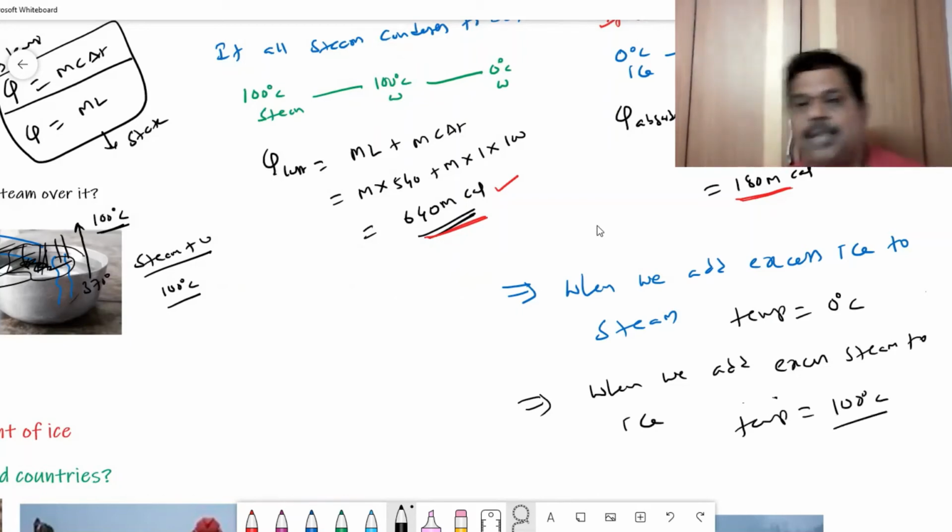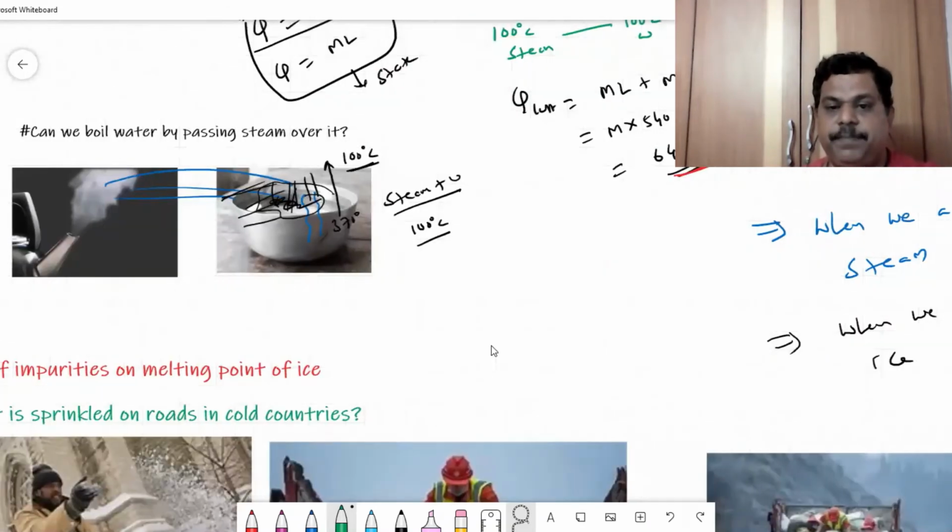So on simplification, if the resultant temperature you are getting is less than 0, don't write that answer, take it as 0. If the temperature you get is more than 100, don't take it, only 100, because it is not possible. However you try, whatever steam you add to ice cannot be vaporized. So the maximum temperature attained is 100 only. These are very, very important points.